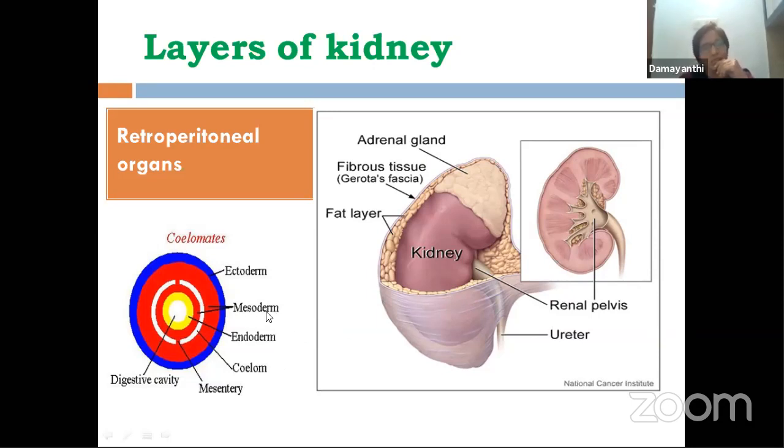If the mesoderm lining, that is the parietal peritoneum, covers an organ only on the ventral side, but not on the dorsal side, such organs are called retroperitoneal organs. You also need to have a basic understanding of two important terms.